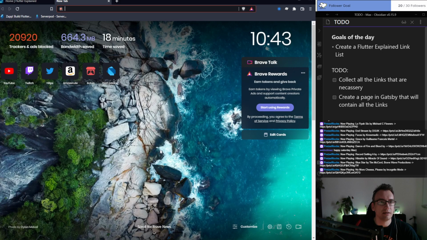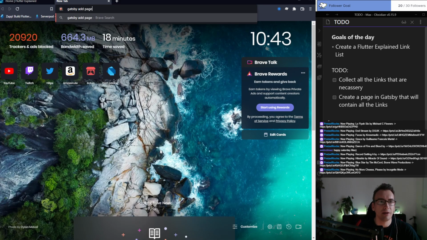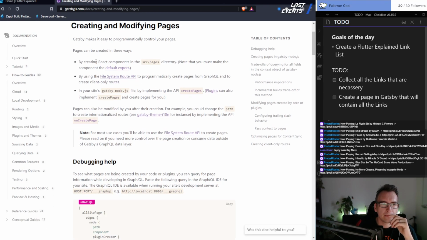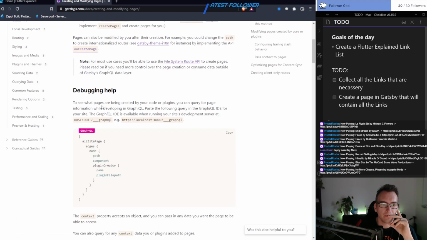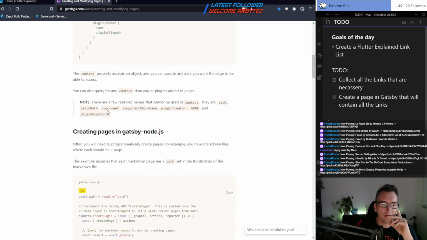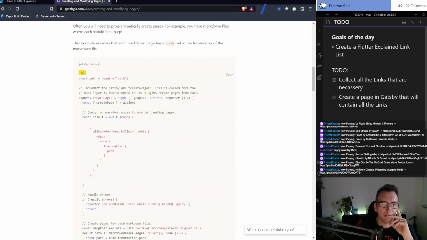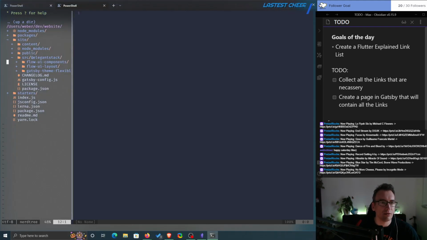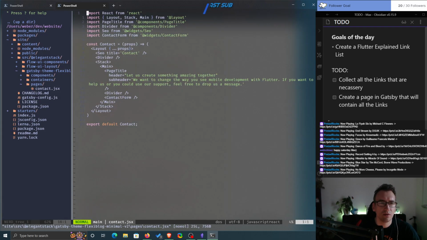We could create a static page, so Gatsby add page. By creating a component in the source page directory, note you must export the component as default. Okay. There we can get information, that makes sense. Creating pages in Gatsby. Is that not the same as we have here? So we have here this pages. I think it's nearly the same, right? So we would use the layout, we could use the SEO stuff. I probably can use even the same generators.